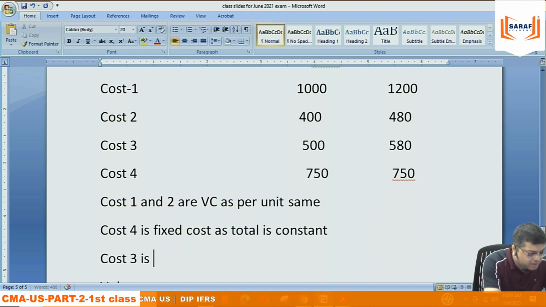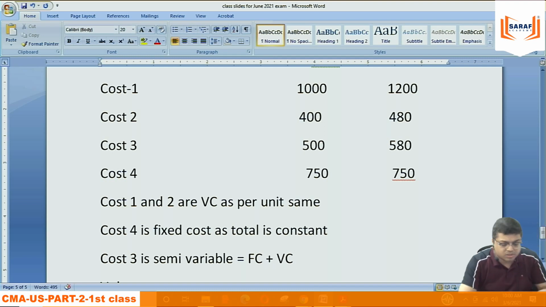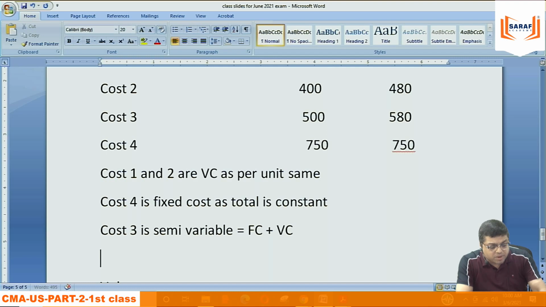Cost 3 is semi-variable, means fixed cost plus variable cost. If the problem remains silent, like it is not said that cost 3 is electricity based on slab or something, we will say that there is some portion fixed, there is some portion variable.